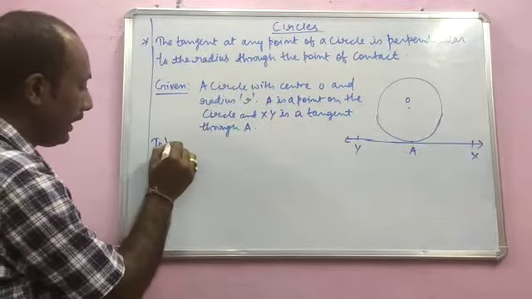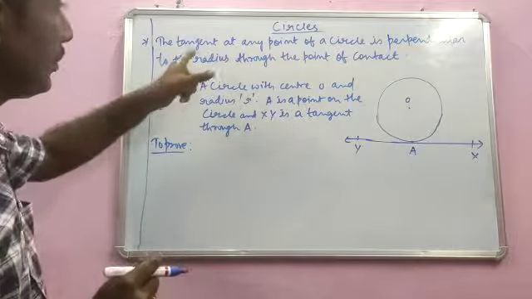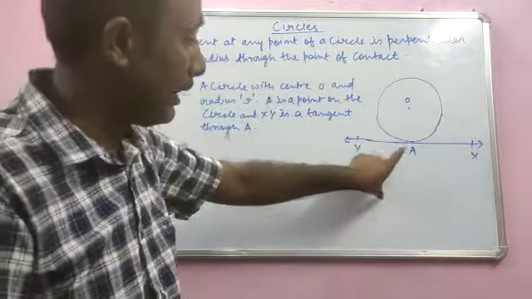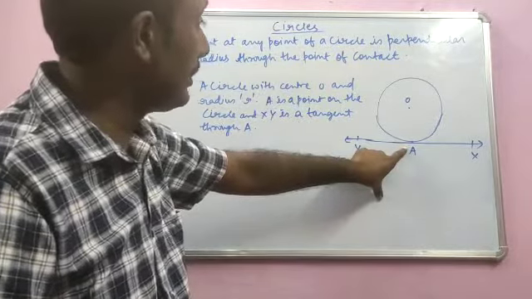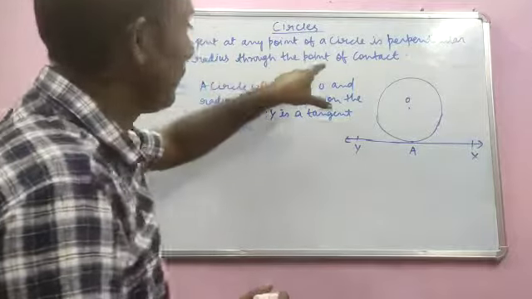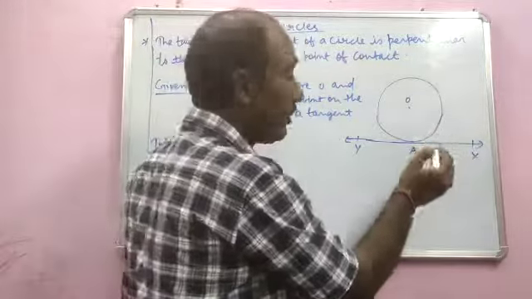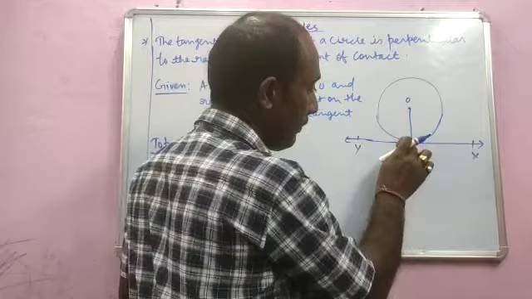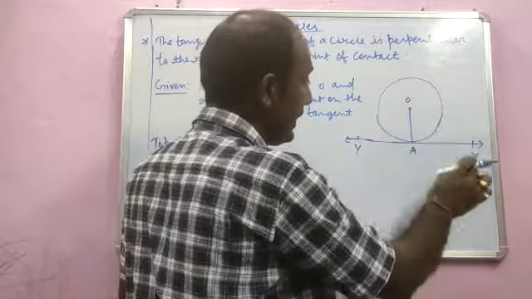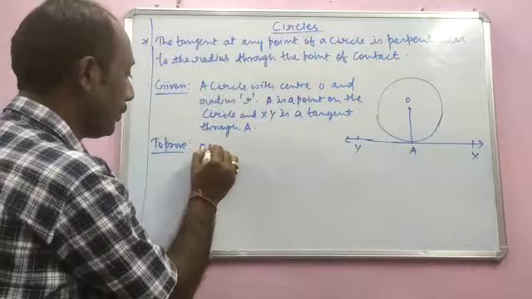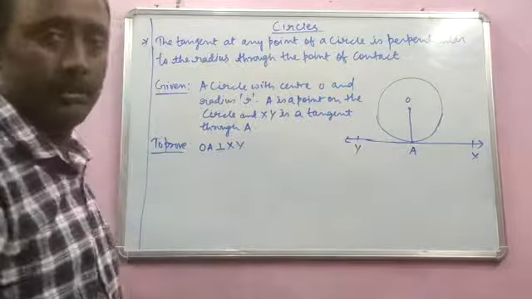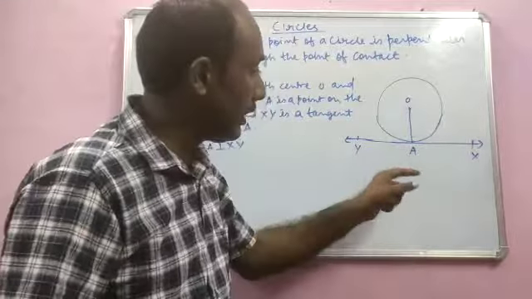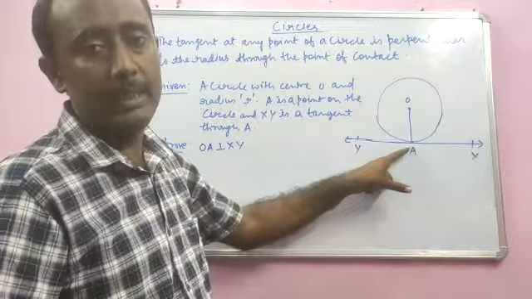And what we have to prove here? You just need to understand this theorem statement first. The tangent at any point on a circle, here the point on the circle is A, is perpendicular to the radius through the point of contact. This tangent is perpendicular to the radius through this point. Through the point of contact the radius is OA. So this tangent is perpendicular to the radius. That means we have to prove OA is perpendicular to XY. That is the meaning of this statement, that the tangent is perpendicular to the radius through the point of contact. So the point of contact is A here.